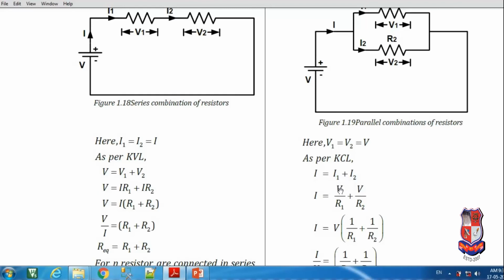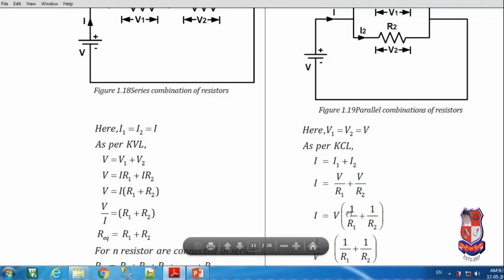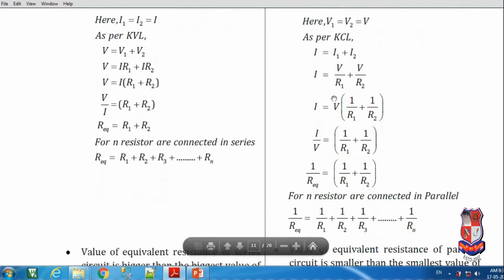Now from Ohm's law, I is equal to V by R, and the voltage is the same. So I is equal to V by R1 plus V by R2. Now V is common, so I is equal to V times 1 upon R1 plus 1 upon R2. So I upon V is equal to 1 upon R1 plus 1 upon R2. We know from Ohm's law that I upon V is 1 upon R, so we assume R equivalent. So 1 upon R equivalent is equal to 1 upon R1 plus 1 upon R2.